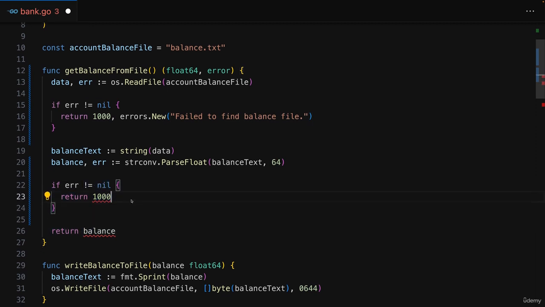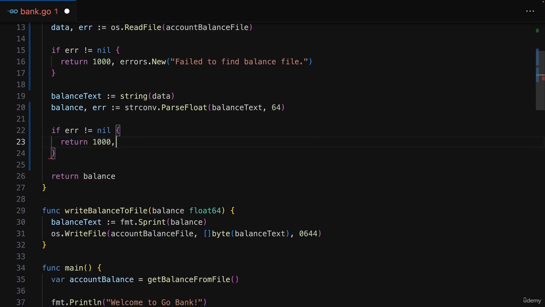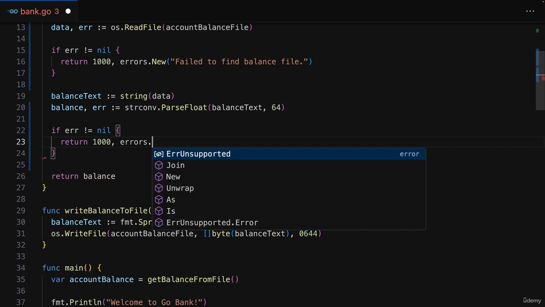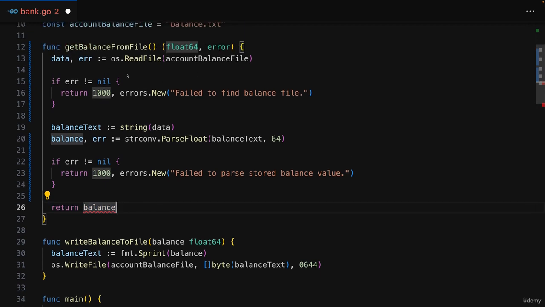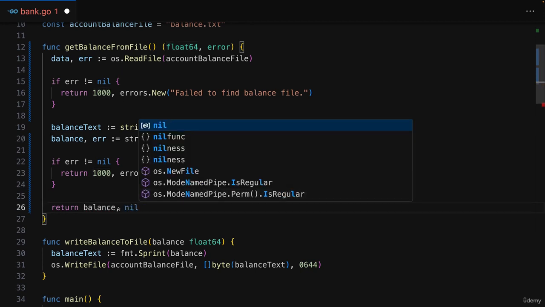And then here, for the second error handling if check, we can produce another new error where we say failed to parse stored balance value, so that we have different error messages for different problems. Now here in the success case, where we had no error, we also have to return a second value, and here we should return that special nil value. So comma nil, which means we have no error.